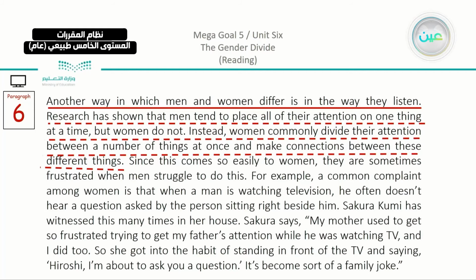Here, the rest of the underlined part: research has shown that men tend to place all their attention on one thing at a time, but women do not. Instead, women commonly divide their attention between a number of things at once and make connections between these different things.